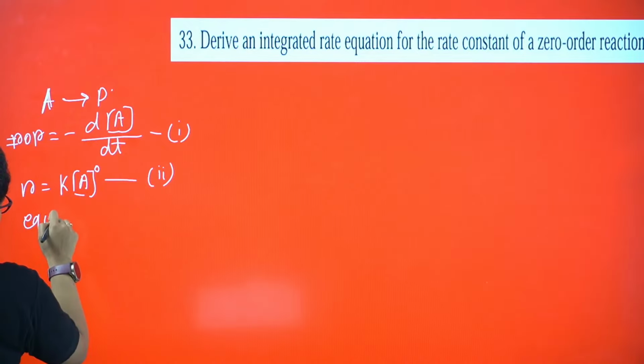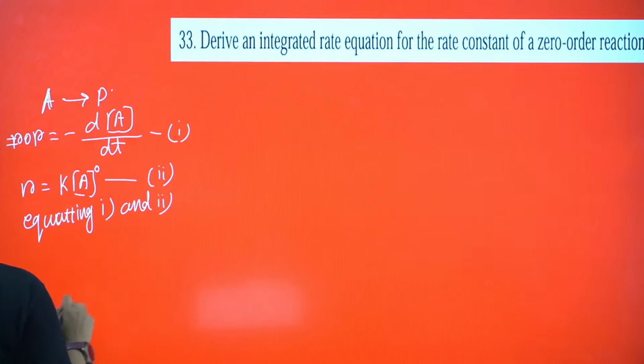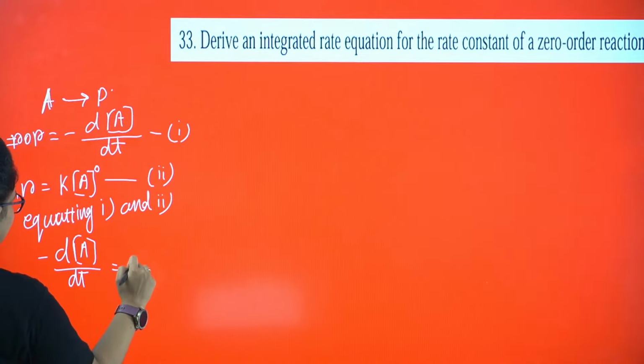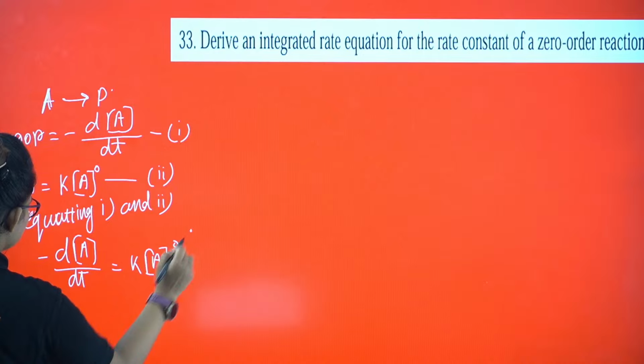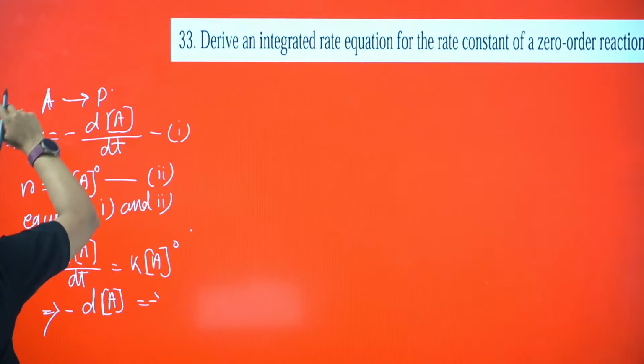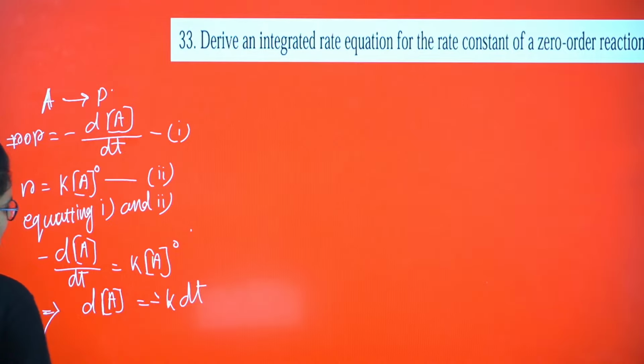Now equating 1 and 2, I will get minus dA by dt equals k into A power 0. With a little bit of arrangement, dA equals minus k dt, because A power 0 means 1.